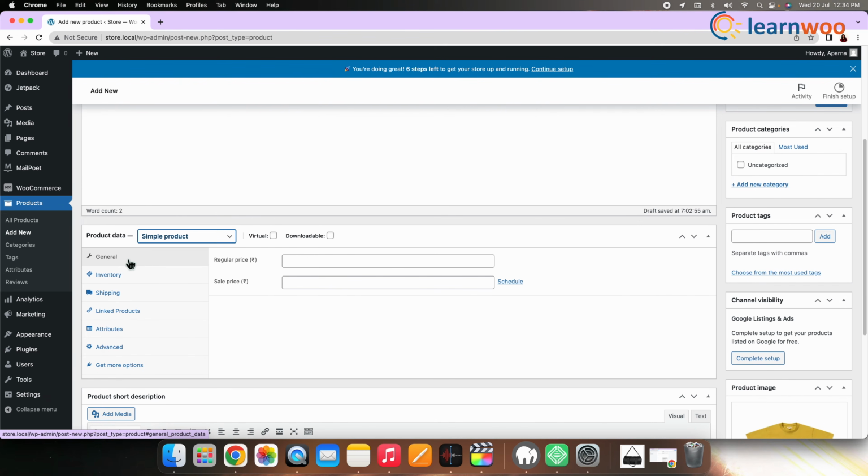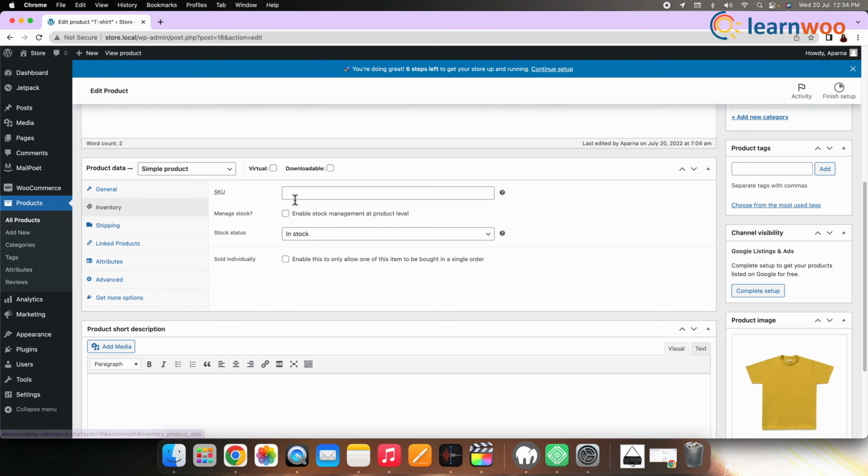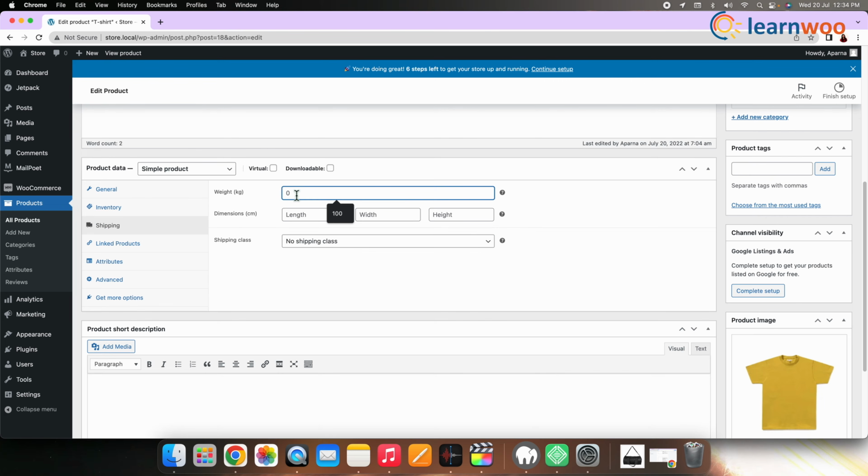Select simple product from the product type options. Once you select that, the simple product data settings will appear, including general settings, which is for configuring the regular and sale price of the product. Inventory, that is used for adding SKU, that is stock keeping unit, and managing the stock. Shipping, that is for configuring product weight and dimensions and selecting shipping class.